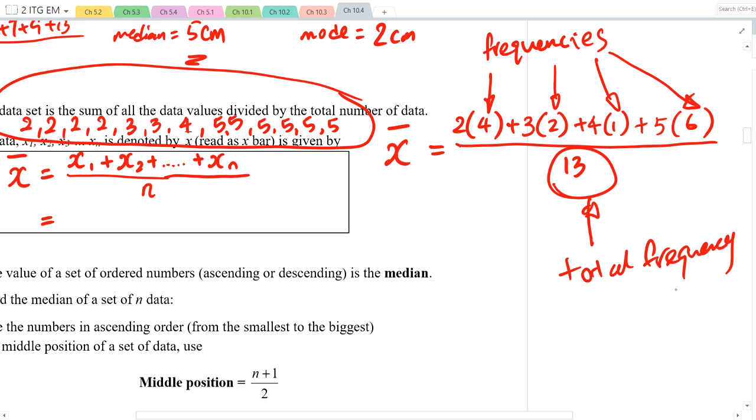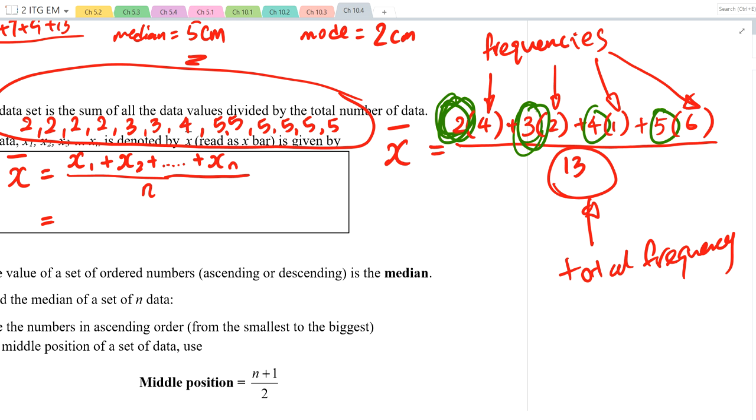Because I add all the frequencies up, I get 13 in this case. And I have all these values, 2, 3, 4, and 5. What are they? They are my data, isn't it? They are my x values. For example, when x equals 2, how many times did it appear? 4 times. When x equals 3, how many times did it appear? 2 times, and so on. So, people very lazy one.